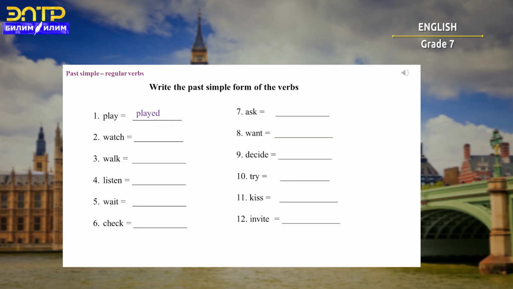Let us check what you have learned so far. Here there are 12 regular verbs. Your task is to write the ending ed or the past simple form of these regular verbs. The first verb is play. In past simple, it will be played. Now it's your turn. Please do this exercise.